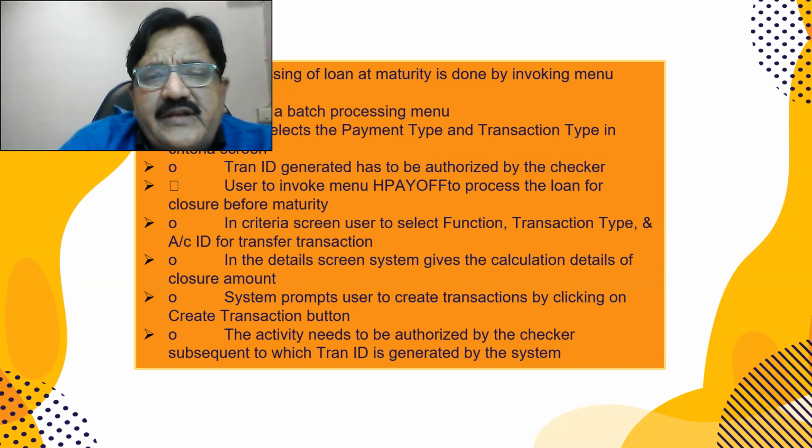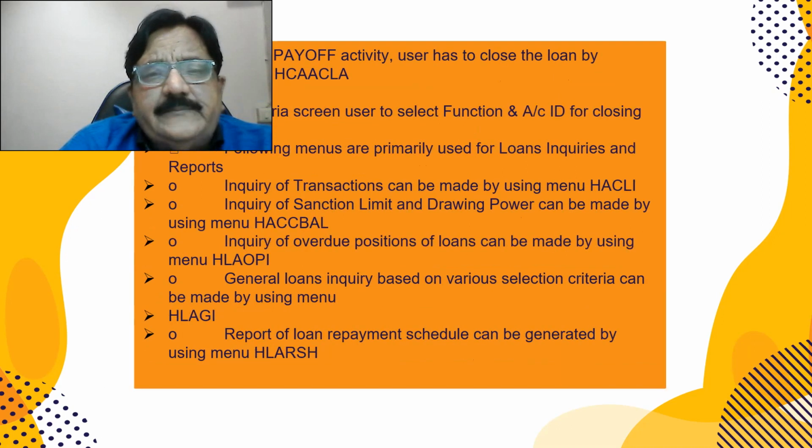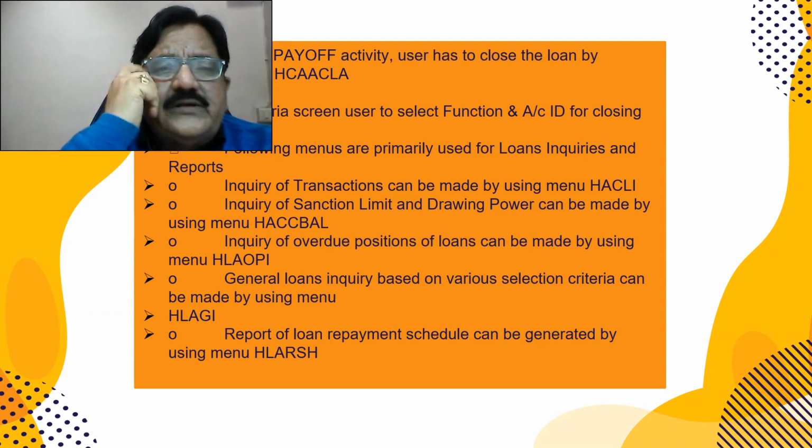The system prompts the user to create a transaction by clicking on the create transaction button. Then a TRAN ID is generated which has to be verified by the checker. Then after the HPAYOFF activity, the user has to close the account. It will become 0. HCAACLA with function as Z for closure.